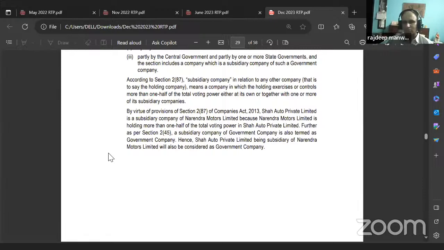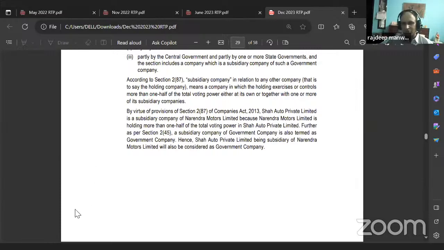By virtue of Section 2, subsection 87 of Companies Act 2013, Shah Auto Private Limited is a subsidiary company of Narendra Motors Limited because Narendra Motors Limited is holding more than one half of the total voting power in Shah Auto Private Limited. Further, as per Section 2, subsection 45, a subsidiary company of a government company is also termed as a government company. Hence, Shah Auto Private Limited, being a subsidiary of Narendra Motors Limited, will also be considered a government company.